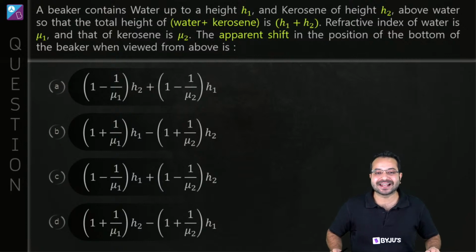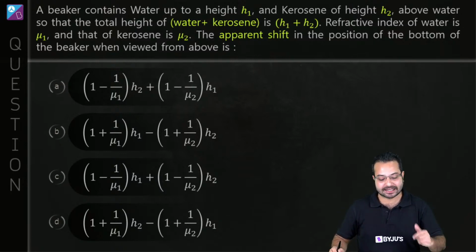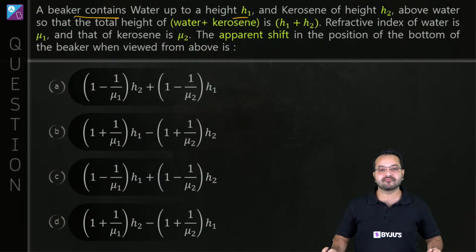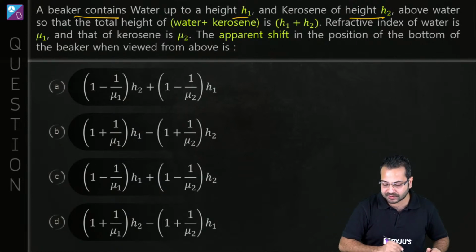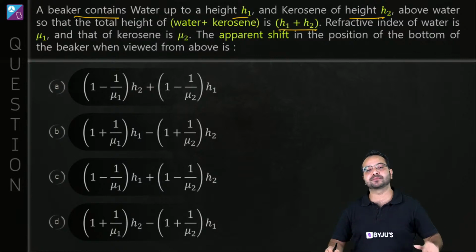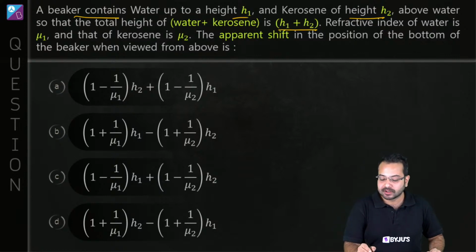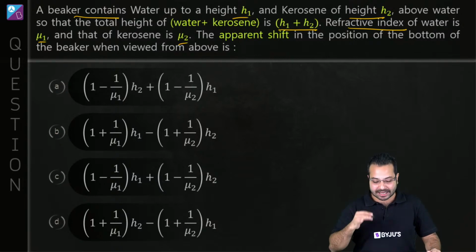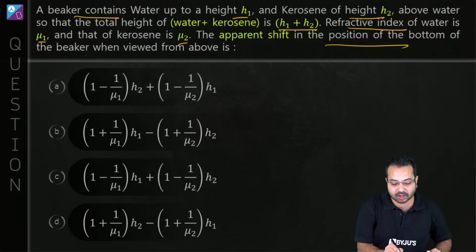Let's look at the next question. You are ready? Let's start. So we have a beaker which contains water up to a height h1, and then on top of that we have kerosene of height h2. All right, so the total height of the liquids becomes h1 plus h2. The refractive index of water is mu1 and that of kerosene is mu2. The apparent shift in the position of the bottom of the beaker